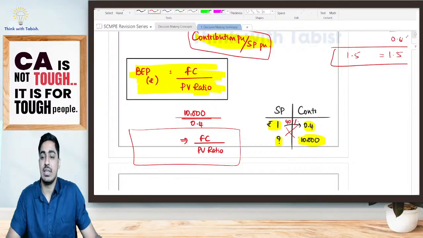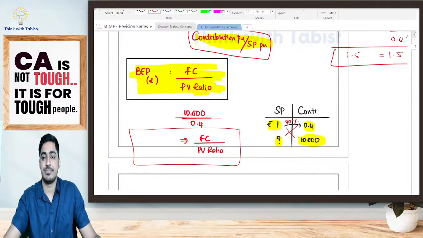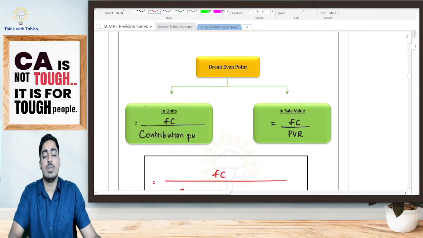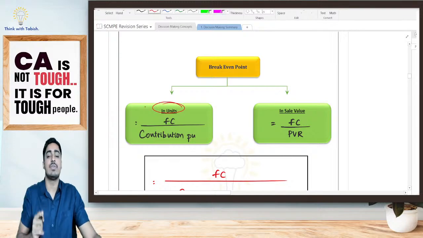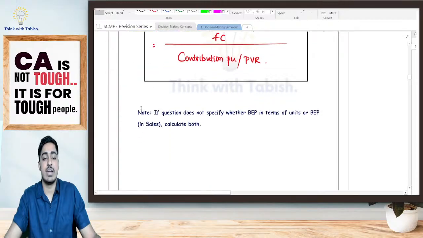Is it clear, everyone? Any doubts? Should we continue, students? Okay. So break-even point in the form of units, I've told it is fixed cost divided by contribution per unit. In the form of rupees, it is nothing but fixed cost divided by PV ratio.